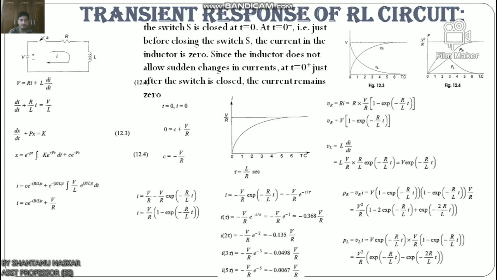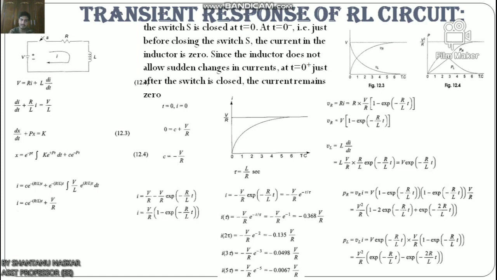Now apply Kirchhoff's voltage law to the circuit, which results in the following differential equation: V equals Ri plus L di/dt, or we can write di/dt plus (R/L) i equals V/L. In the above equation, the current i is the solution to be found and V is the applied constant voltage. The voltage is applied to the circuit only when the switch S is closed. The above equation is a linear differential equation of first order.